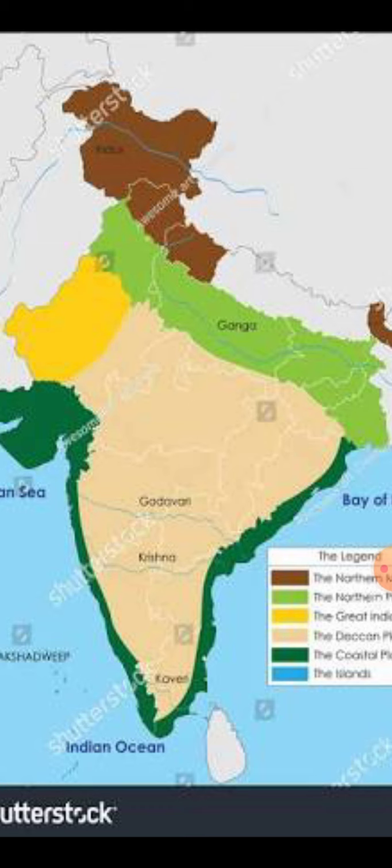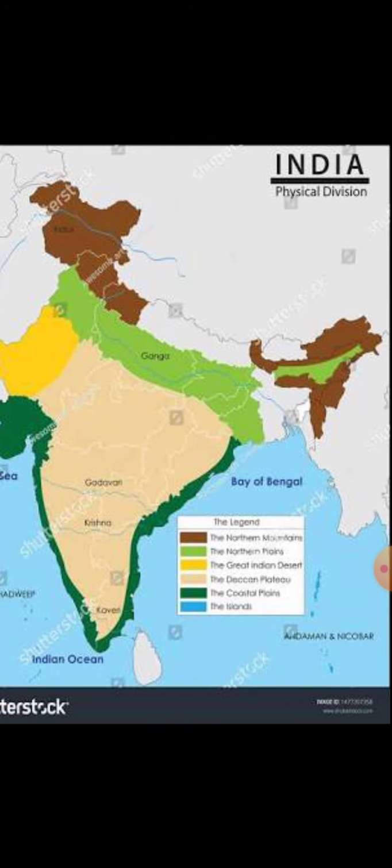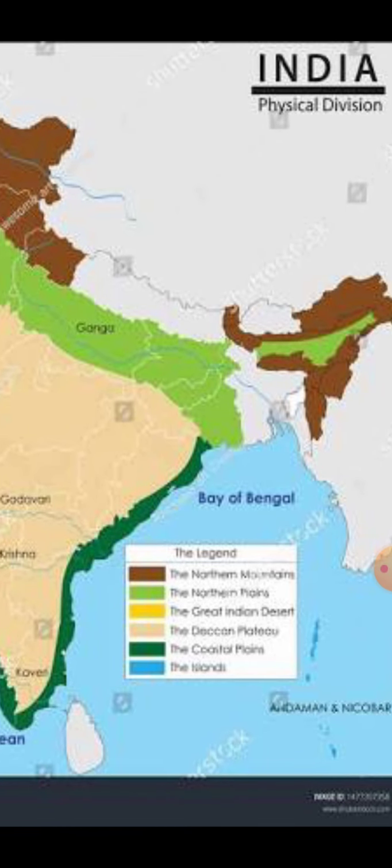Let's see about the group of islands. So India also has islands. What are the islands we see in India? Andaman and Nicobar, Lakshadweep Islands. Look at the map. See, in the dark blue color, Andaman and Nicobar Islands are there in the east side, in the Bay of Bengal.